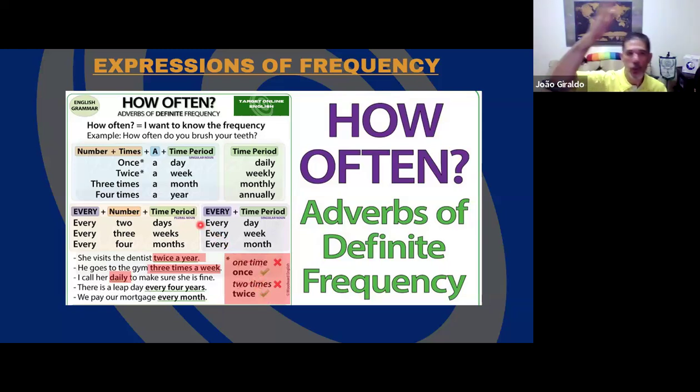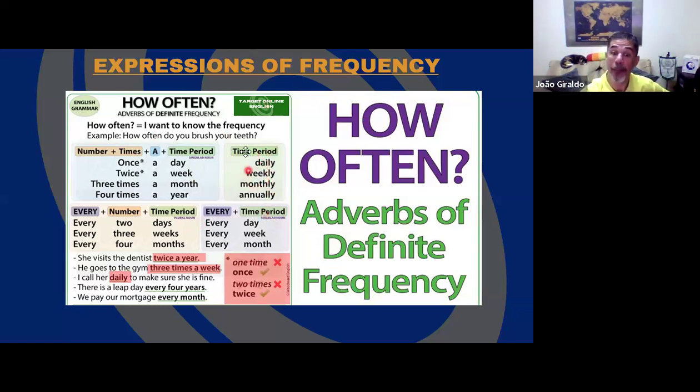More than 2, guys, 3, 4, 5, 10, 1 million, you use the number and the word times. For example, I speak English 6 times a week. I use English 7 days a week. Okay, so this is the expression of times, the number of times I do something, you do something, some action. You are describing the frequency.